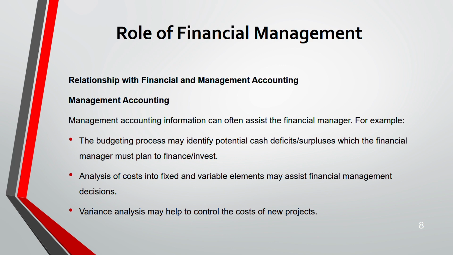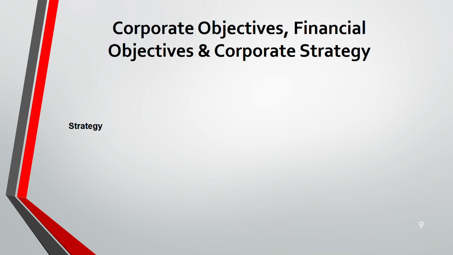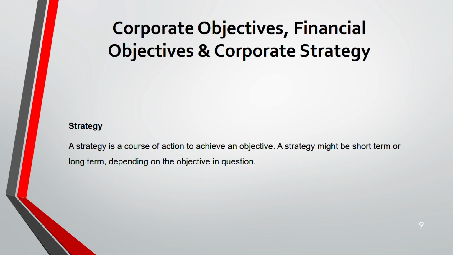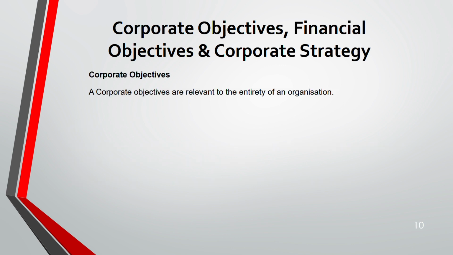Okay. Now we are coming to the second part of this lecture. First part is over: role and function of financial management. Now, the strategy. Strategy, we all know the definition is a long-term plan to achieve our objective. Now, corporate strategy is for the whole organization. Strategy for the whole organization. Corporate objective.